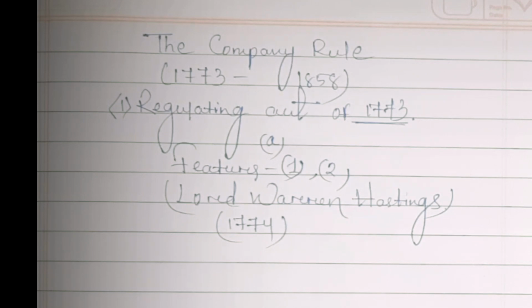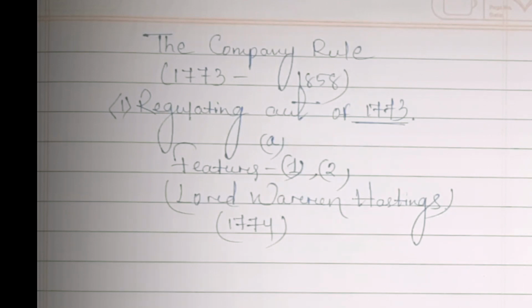As we know, people in government jobs cannot be in a profitable business. Like that, it prohibited the servants of the Company from engaging in any private trade. It also strengthened the control of the British government over the Company by requiring the Court of Directors, the governing body of the Company, to report on its revenue, civil and military affairs in India. So the Court of Directors was established by the government to regulate the affairs of the Company.